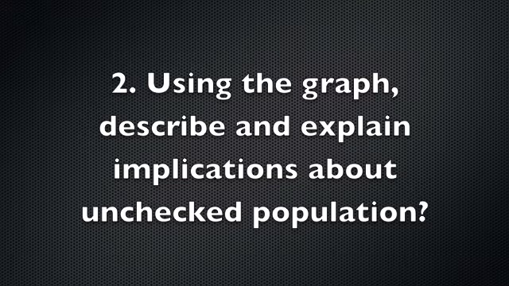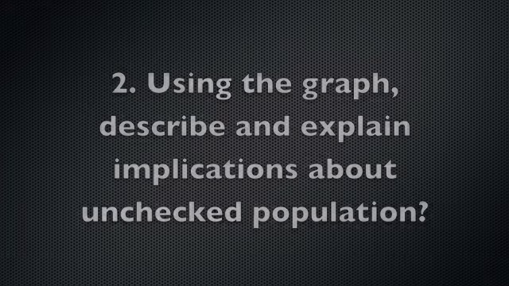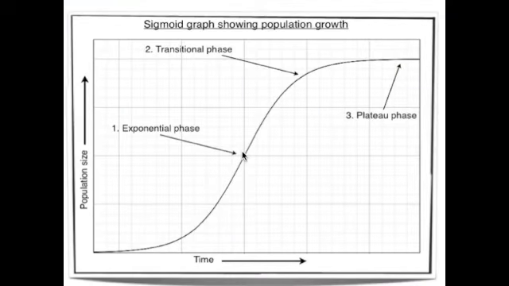Now I will move on to my next question. Using the graph, describe and explain implications about unchecked population. To answer this question, I'll be talking about the lag phase. As you can see at the beginning of the graph, the lag phase has a slow increase of population. Because there is a slow increase, you could infer that there are not enough animals that are sexually active. Soon it will move on to the exponential phase.